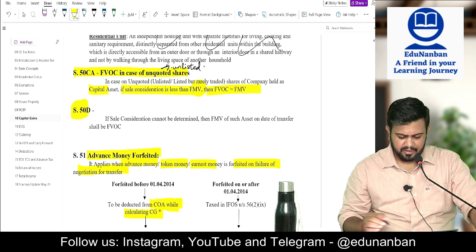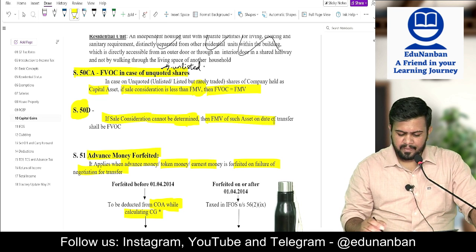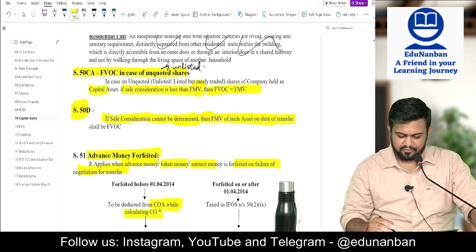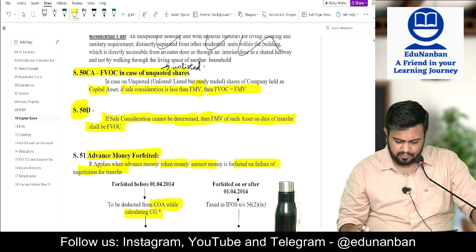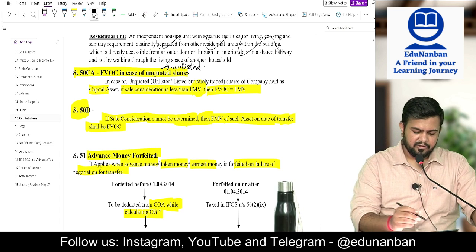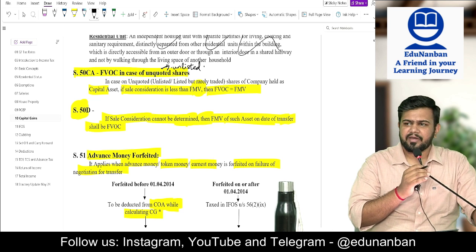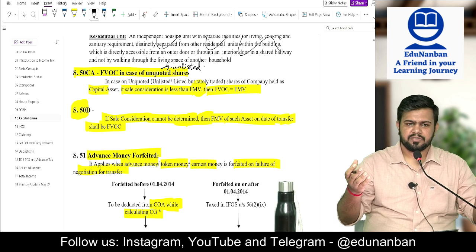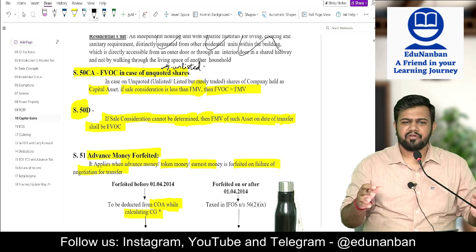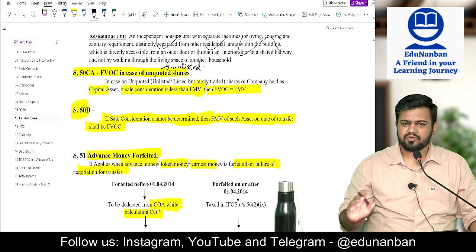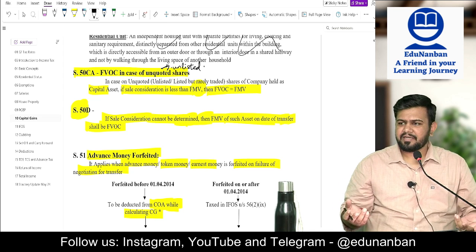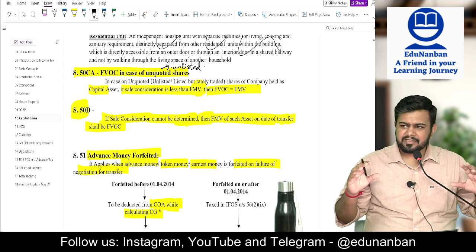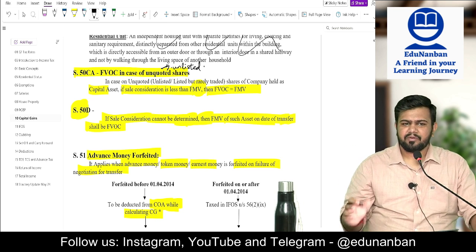Then section 50D. If sale consideration cannot be determined, then the fair market value of such asset as on the date of transfer shall be the full value of consideration. For example, I sold my house and in return I tell you that you give me food for the rest of my life. Can I determine the value of the sale consideration? No. In such a case, the fair market value of the house that I am giving you will become the full value of consideration.